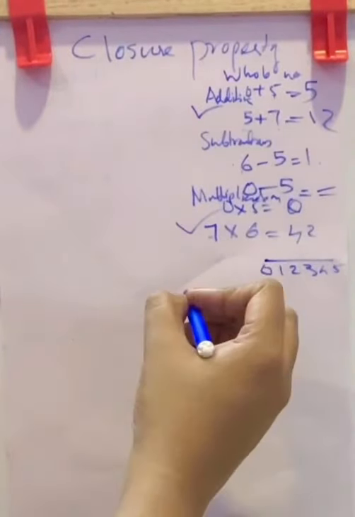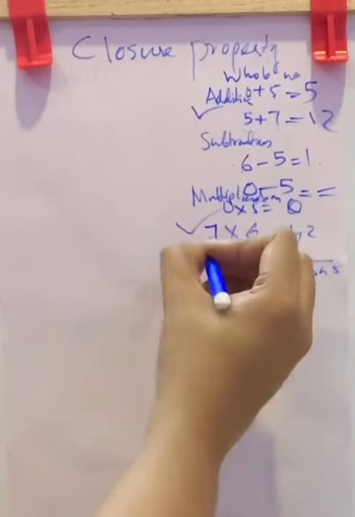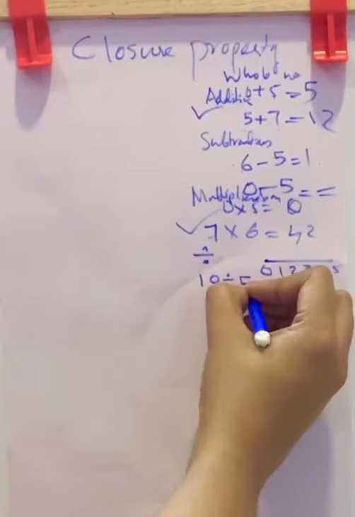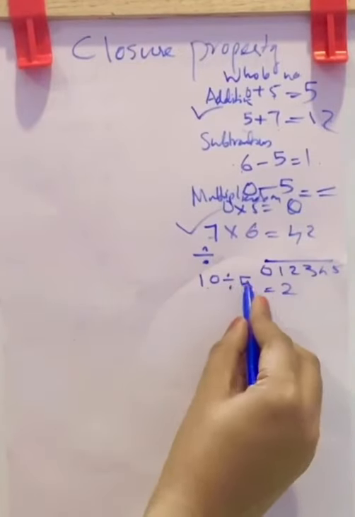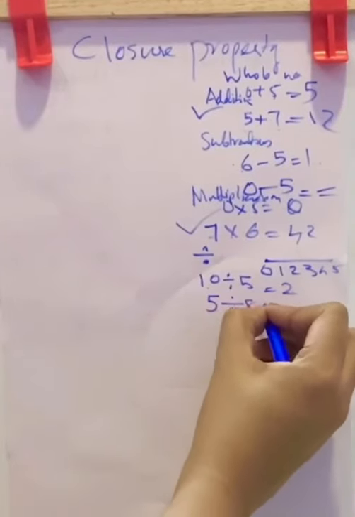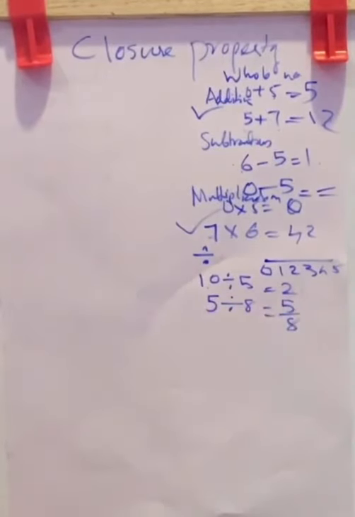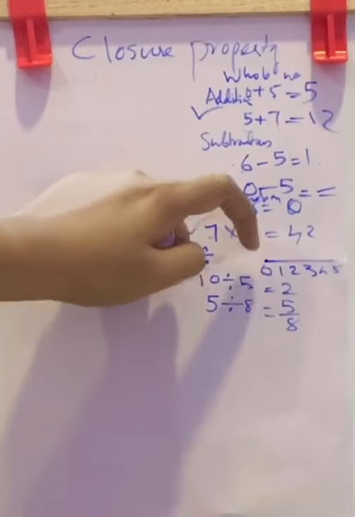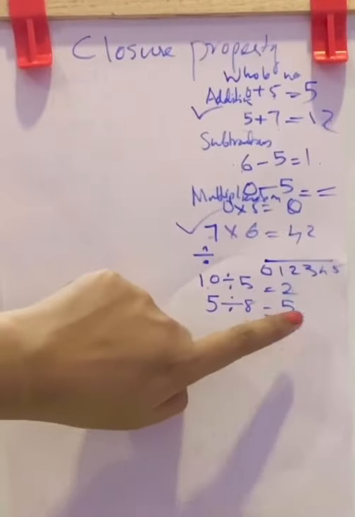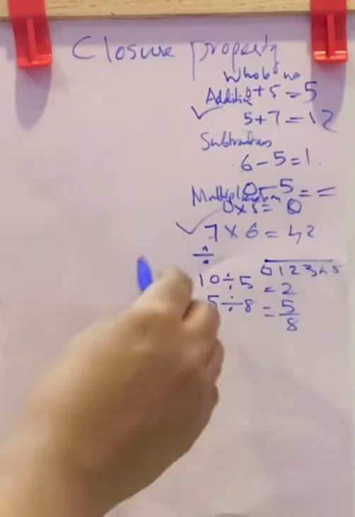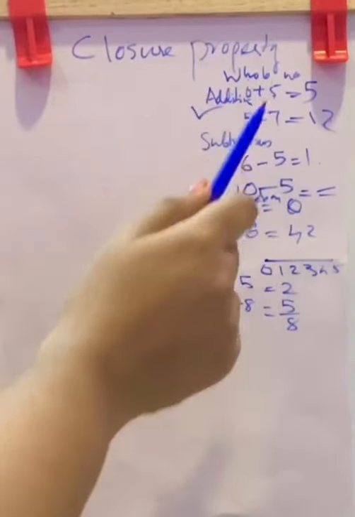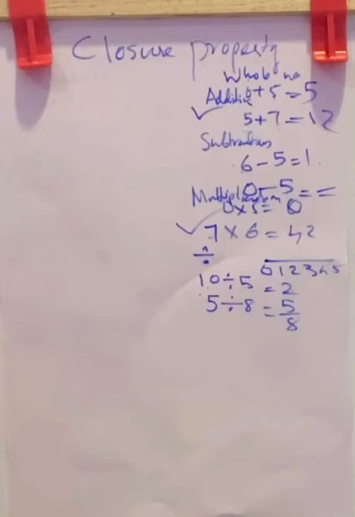What about division? In case of division, what is 10 divided by 5? Result is 2. So this is a whole number. But what about 5 divided by 8? That is 5 by 8. Is it a whole number? Can you see that fraction in the whole number line? No. It is not in the whole number line. So this result is not a whole number. So subtraction and division are not closed for whole numbers, but addition and multiplication are closed for whole numbers.